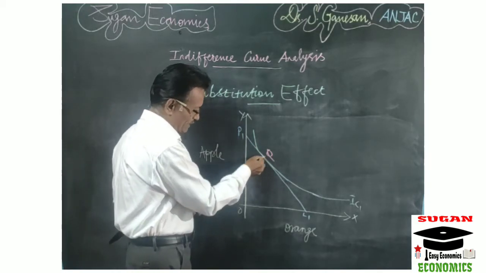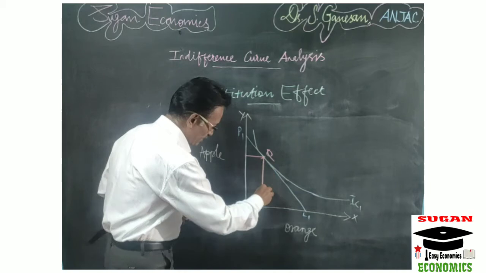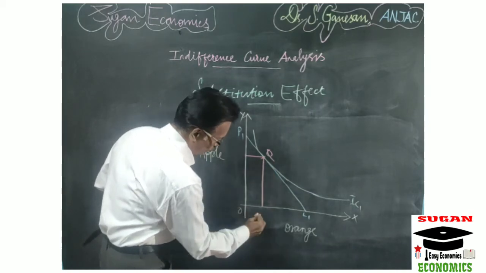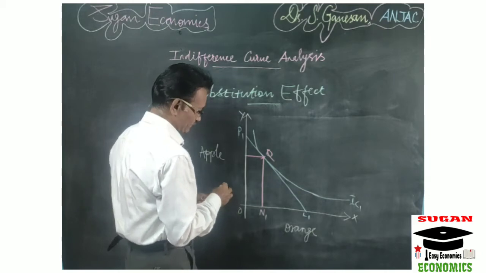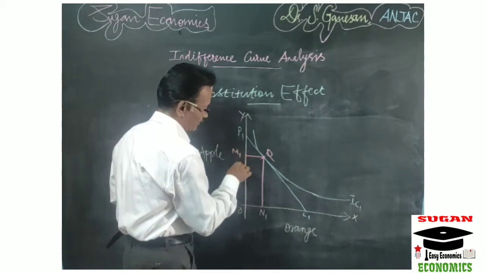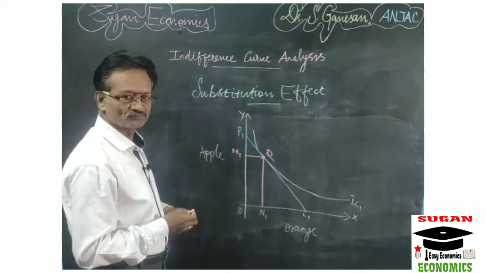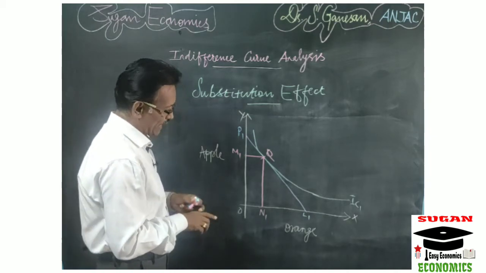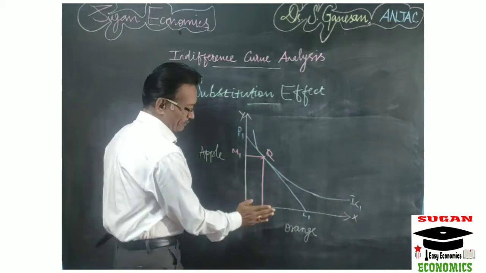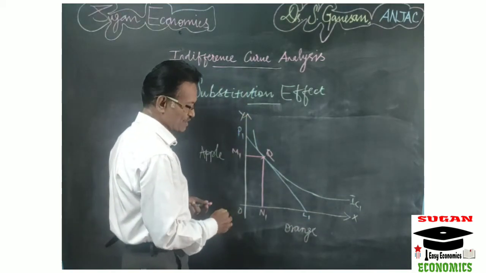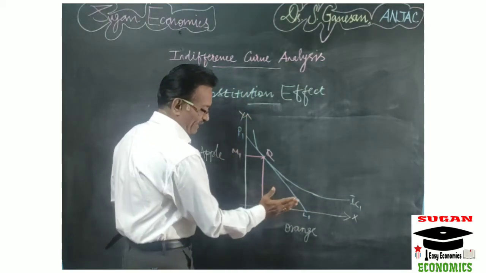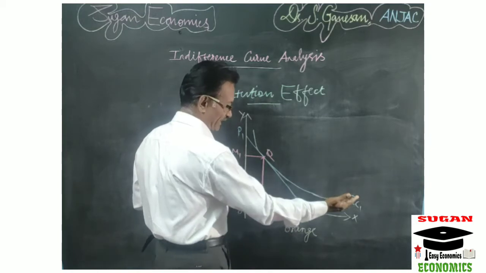So at this point, the consumer is buying N1 amount of orange and M1 amount of apple. Okay. So now what will happen means the price of orange falls. The price of orange falls. So that means the real income of the consumer increases.